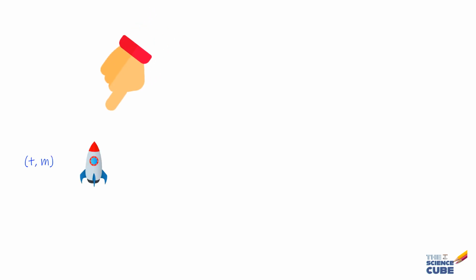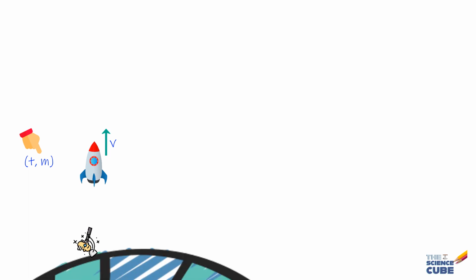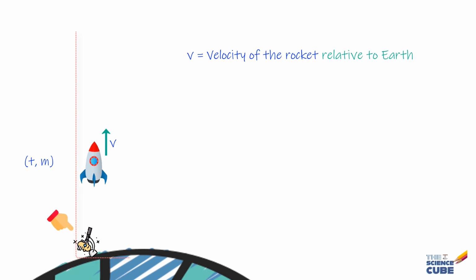due to burning of fuel and its conversion to exhaust gases. Let us say you have a rocket and at time t its velocity is v and its mass is m. And the velocity of the rocket is assumed to be that as observed by you from the earth, or in a more scholarly way, we say the same thing as velocity v is measured with earth as the inertial frame.